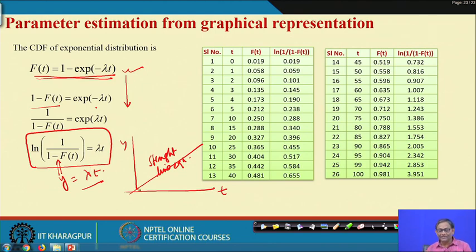You have data; from the data you compute the empirical CDF. Then you find 1 minus that CDF, take 1 by this and the log, and get values like this. We have done it. When t equals 0, our CDF is this; when t equals 40, CDF is this.